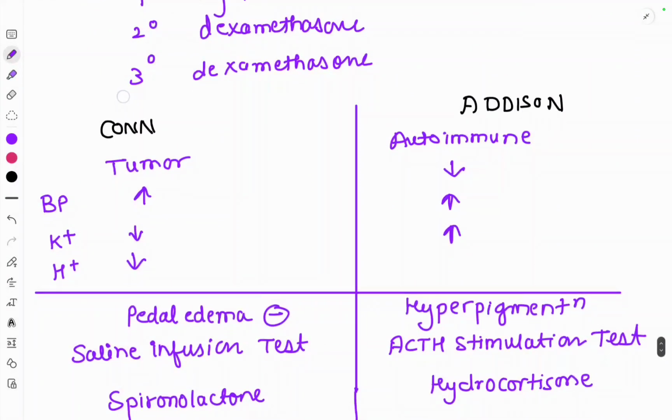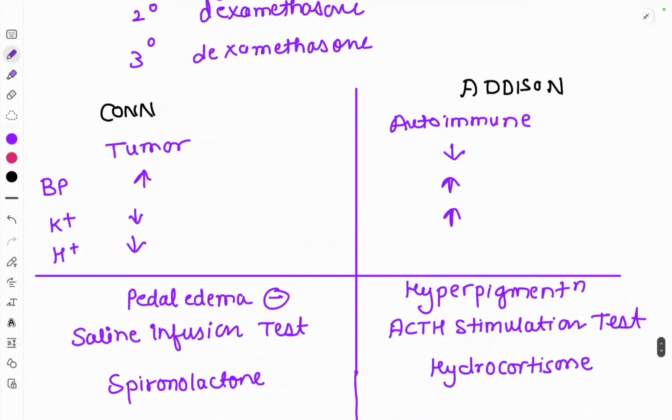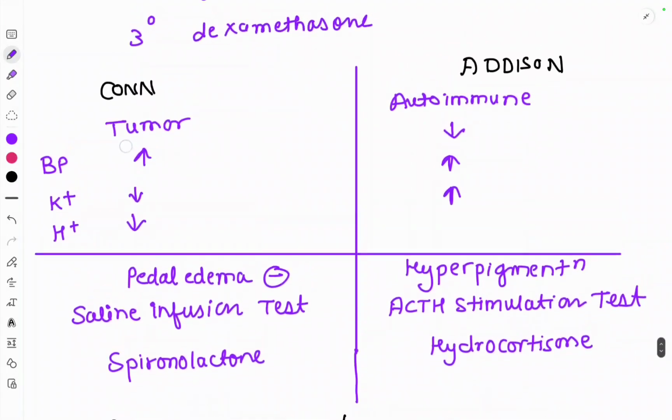So let's differentiate between Conn syndrome and Addison's disease as well. In Conn syndrome, there is a tumor. In Addison's disease, there is autoimmune destruction of the adrenal cortex. BP is increased here, BP is decreased here. K plus and H plus are decreased, and there is increased urinary excretion. K plus and H plus are increased here. Pedal edema is absent here, as I already told you, because of the release of atrial natriuretic factor. There is natriuresis, because of which pedal edema is not present.